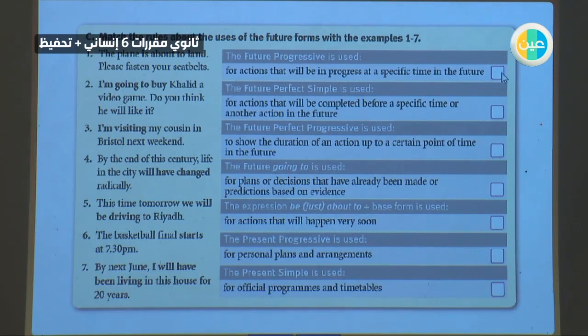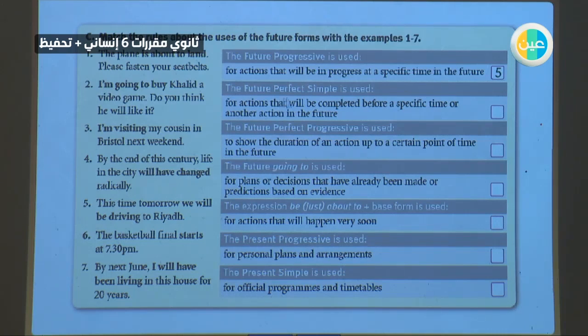So you will use number 5. This time tomorrow, we will be driving. Will, future, driving, ing. Don't forget, after will, the verb is the infinitive. So it is be, not is, not are. Will be driving. You have a specific action at a specific time in the future.